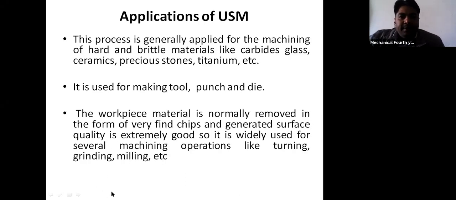And last are the applications of this process. This process is generally applied for the machining of hard and brittle materials like carbides, glass, ceramic, precious stone, titanium, etc. Second, it is used for making tools, punches and dies. And last, the worthless material is normally removed in the form of very fine chips, and the generated surface quality is extremely good. So it is widely used for several machining operations like turning, grinding, milling, etc.